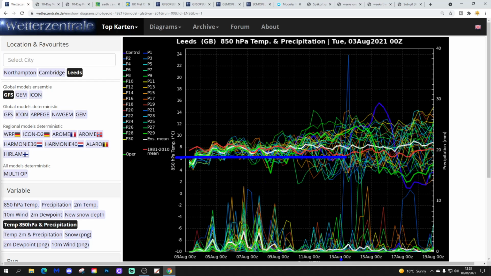In the more extended range, around the middle part of August, in the second half of the month, we do have a bit of a warm-up appearing. Again, it's still there, that warm-up. There's a lot of scatter within that, though. So we've got warm on some members up here, cooler on some members down there. And the further out we go, the greater the scatter becomes, if you see what I mean.